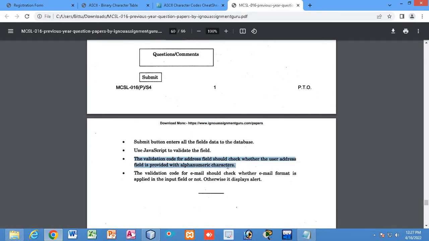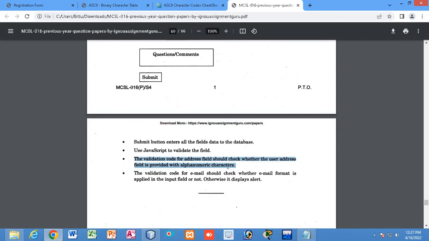You are asked to do this validation on the address field using JavaScript. That means the address field must consist of both alphabet and numeric characters, right?